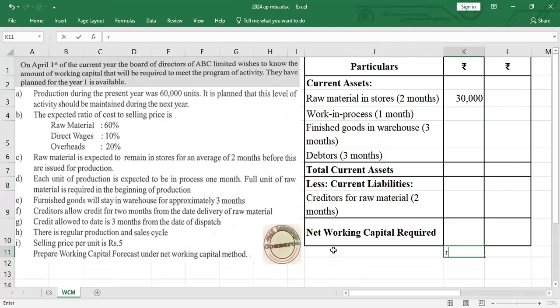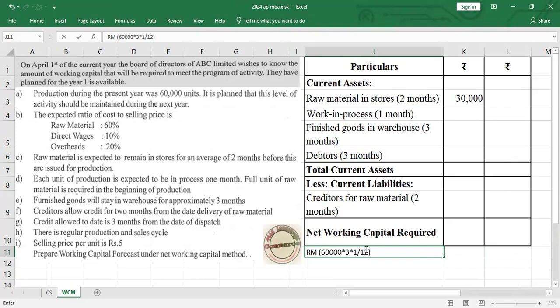We already know that 60,000 units they are producing, multiplied by the raw material price of 3 rupees, into the WIP period, that is 1 by 12 months.